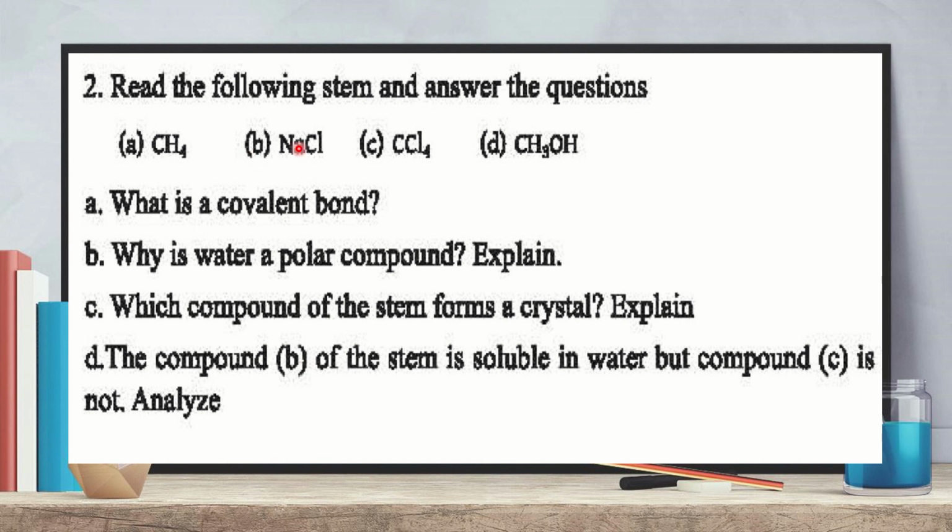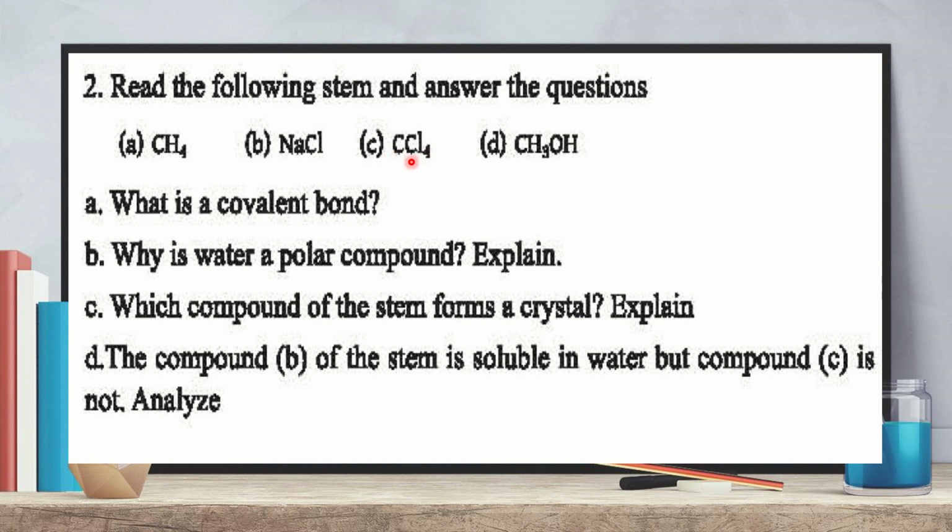Analyze. Compound B is sodium chloride, and I told you before that sodium chloride is an ionic compound, and ionic compounds are soluble in water. Carbon tetrachloride, compound C, is a covalent compound.